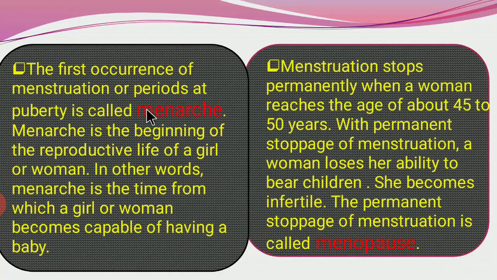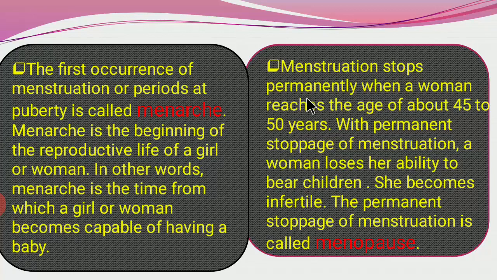Now, the first occurrence of menstruation or periods at puberty is called menarche. Menarche is the beginning of the reproductive life of a girl or woman. In other words, menarche is the time from which a girl or woman becomes capable of having a baby. So this is the beginning of the reproductive life of the girl or woman.